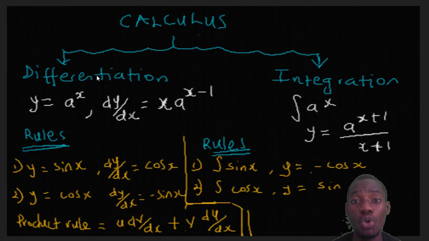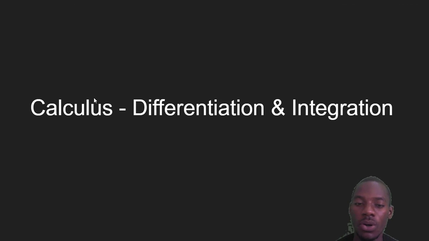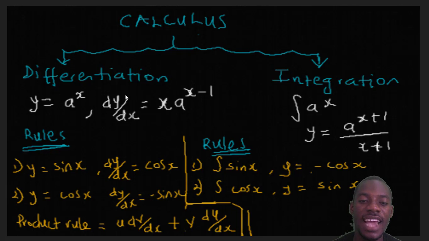Now, differentiation rule: if you want to differentiate and you are given y equals a to the power x, the general rule of differentiation says that dy/dx, the answer to differentiation, will become: the x on top will come to the front, it will become x a, then the x power will be reduced by 1. It will become x a to the power x minus 1. Do you understand that?